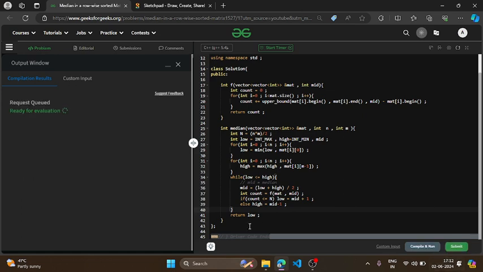Okay, actually I forgot the equal sign here. Now it's working fine.